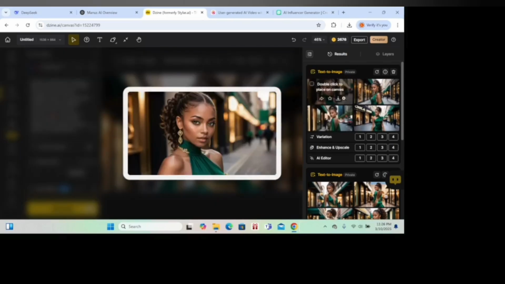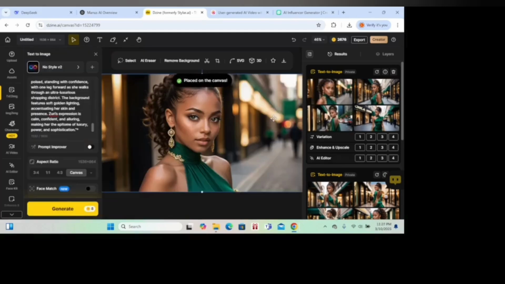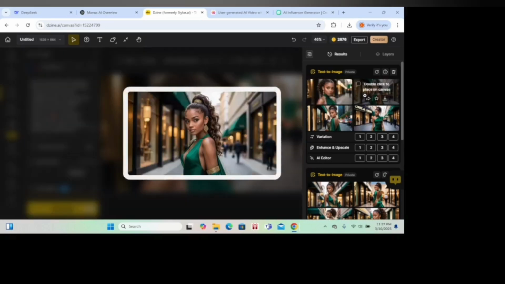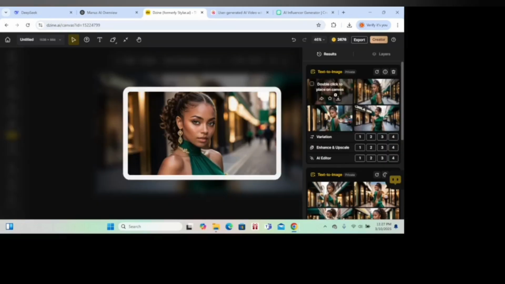As you can see, it is giving us very beautiful girls here. You can use this one. This one is mixed, from the look of things, and you can use this one. You can see her hair. She's beautiful with beautiful hair and striking eyes. Let me just go back. Because of time, we're going to use this one.